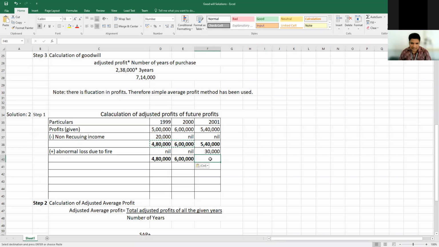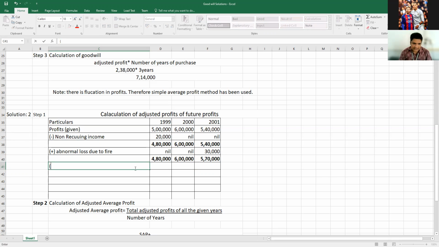So 5 lakh 40,000 plus 30,000, how much? 5 lakh 70,000. Okay, so you got the total 5 lakh 70,000.